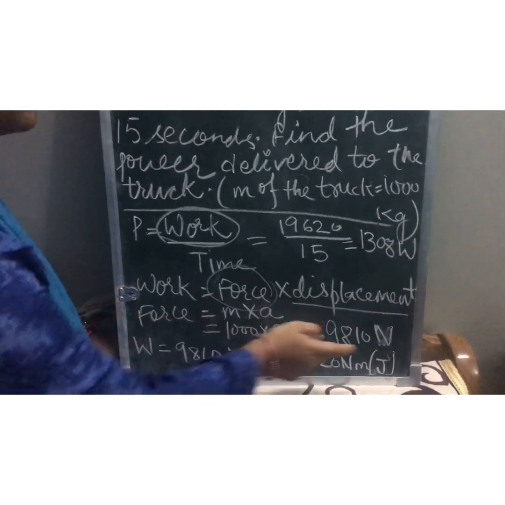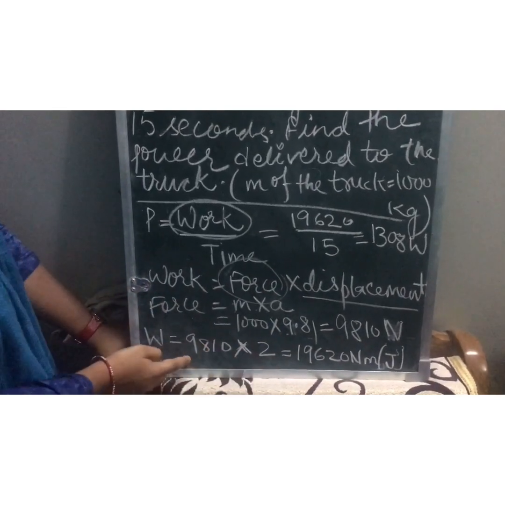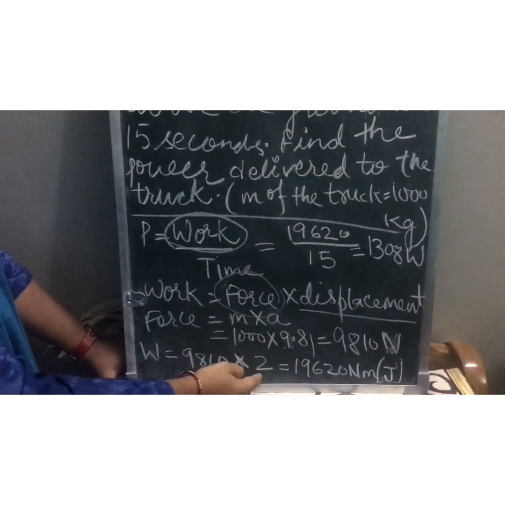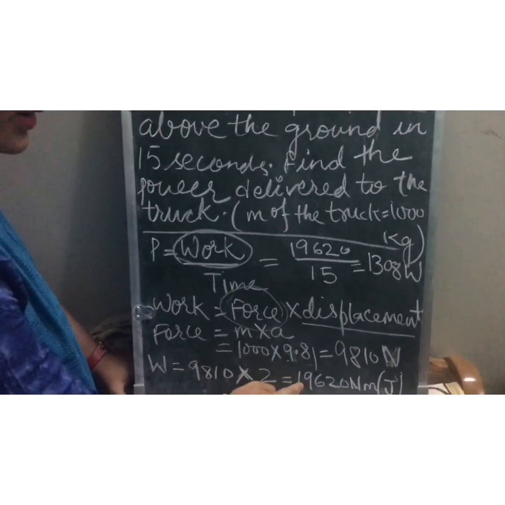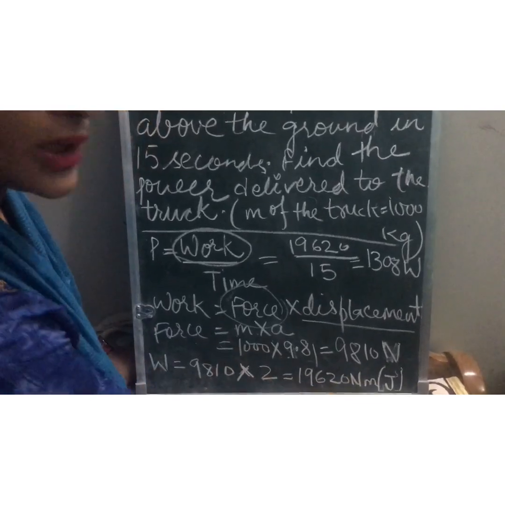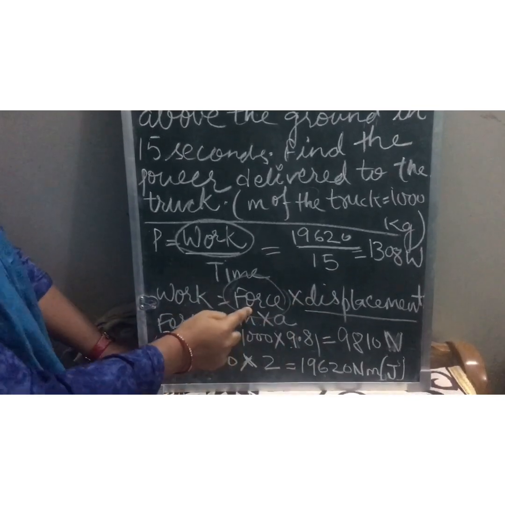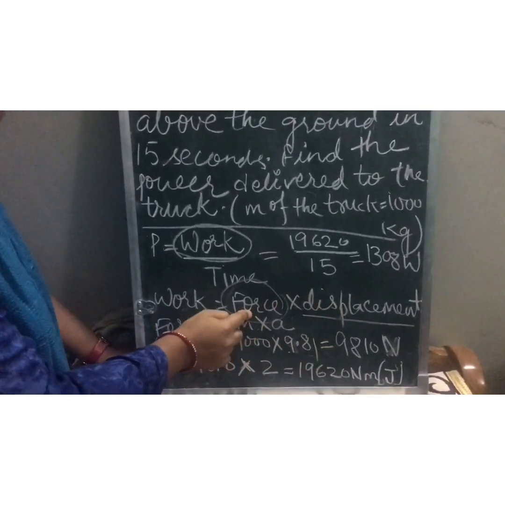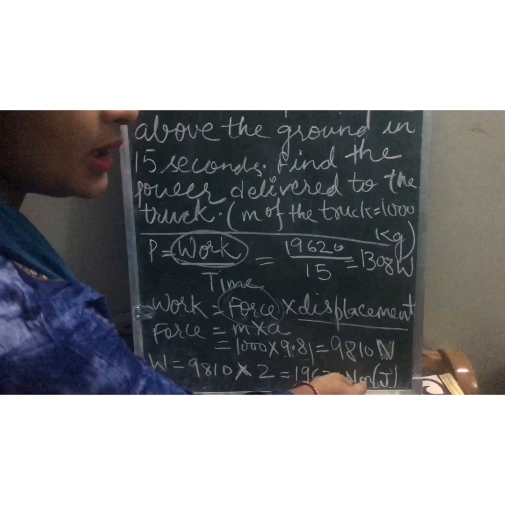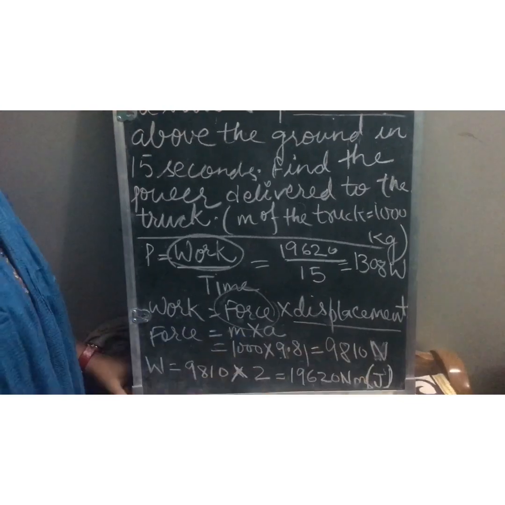Now we'll put this force value in the formula of work. Work is force into displacement. Force is 9810, multiplied by the displacement, 2 meters. When we find the product of these two, we get 19620 Newton meter. Why have I written Newton meter? Because work is force into displacement. The SI unit of force is Newton, and displacement is a length, so it will be meter. So it is 19620 Newton meter, or we represent Newton meter by joule. That's why I have written it in brackets: Newton meter, or you can write joule as well.